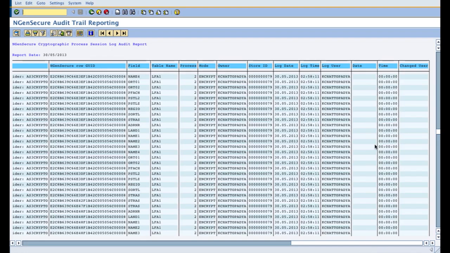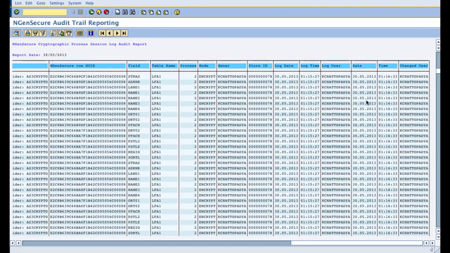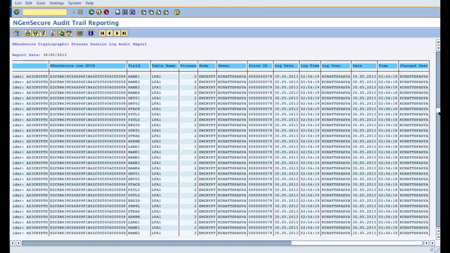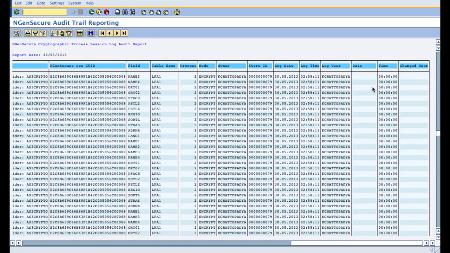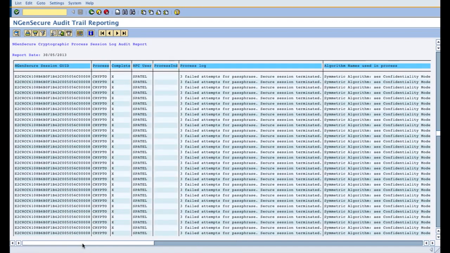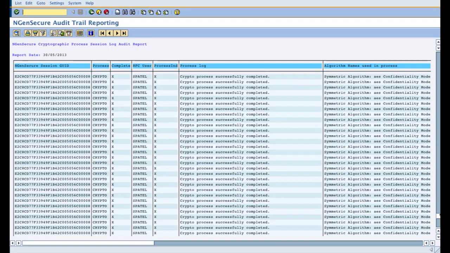So if the deletion or anything else happened, and the session was completed, the completion date, time, and completion user will be recorded also. In case a password failure or any other kind of failure happened, the completion date, time, and user won't be updated. So the product gives you all kinds of audit trail reporting, so that at the end you know what happened during the entire crypto process.